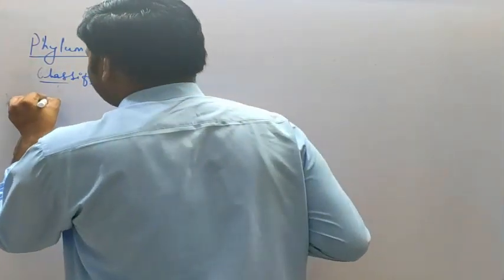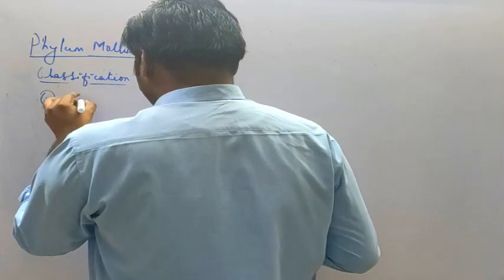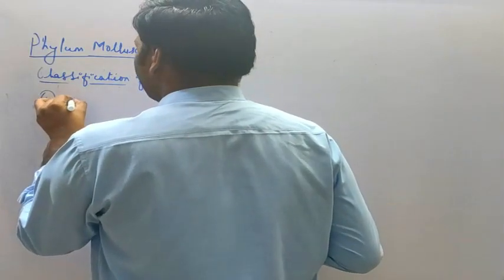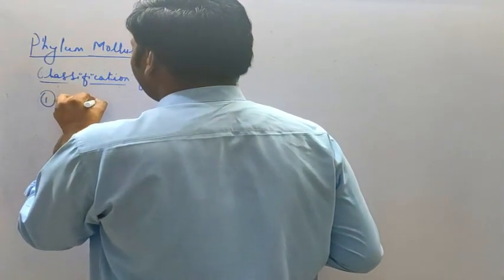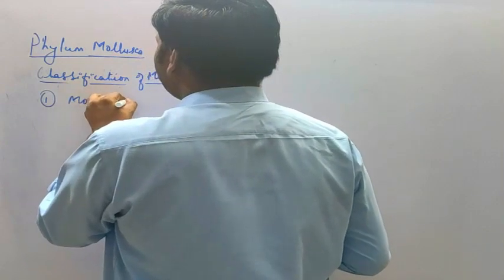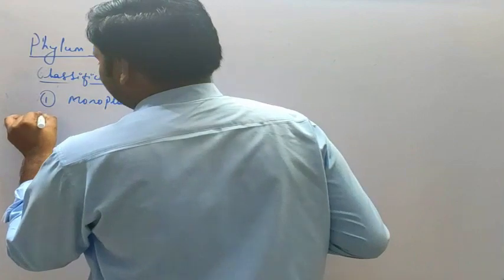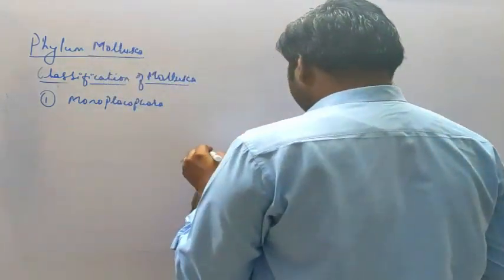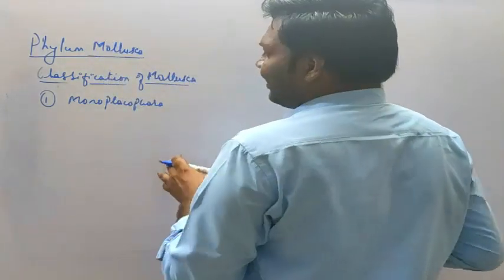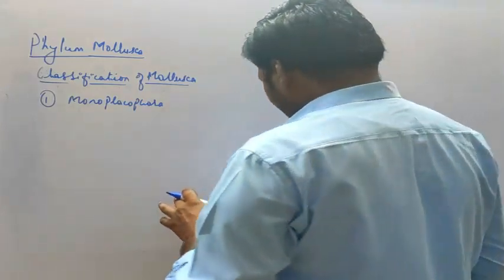Okay, so the first class over here is the Monoplacophora. The example under this is the connecting link between the Annelida and the mollusca.